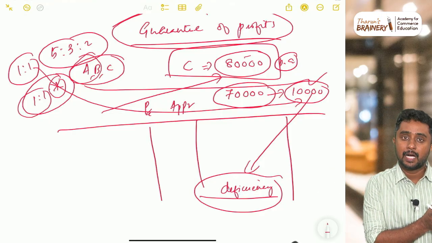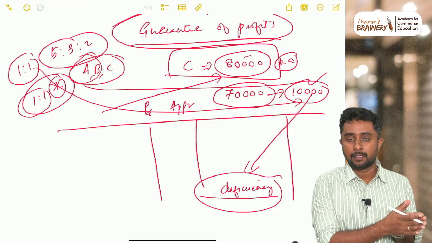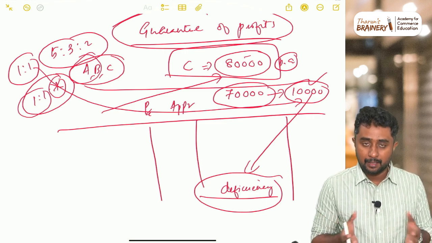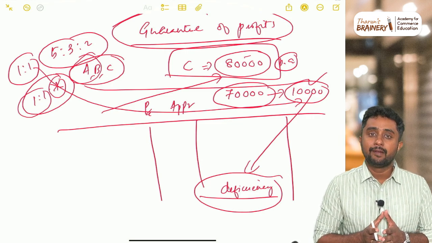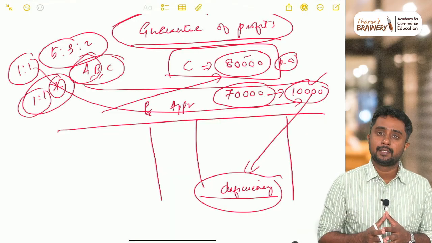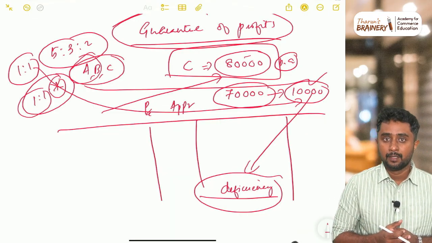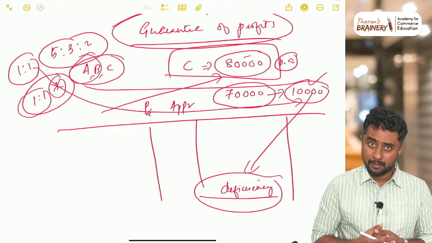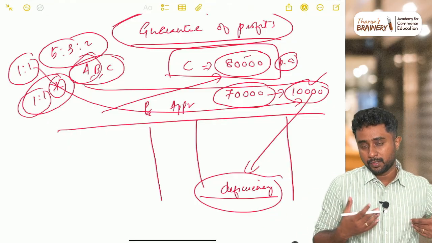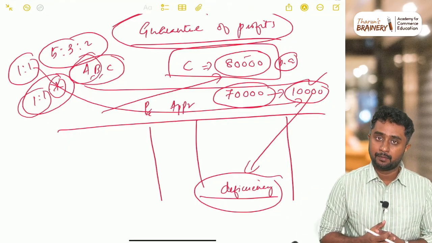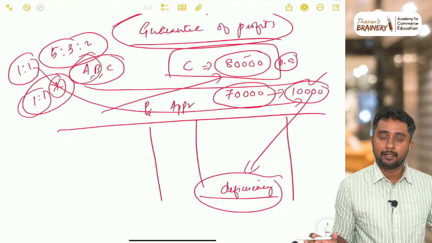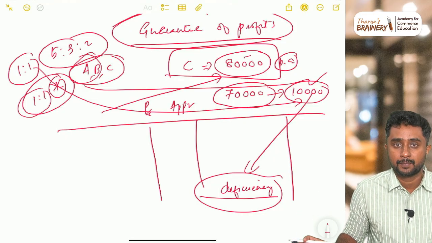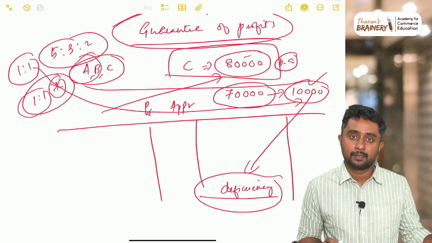In that case, how do we share between the partners who gave the promise? In the question I gave you, I didn't mention who gave the promise. Generally most questions will not say who gave the promise, only the person who received the promise will be mentioned. That means C is the person being guaranteed a minimum profit of 80,000, so C's details will be given in the question, but who gave the promise will be silent.